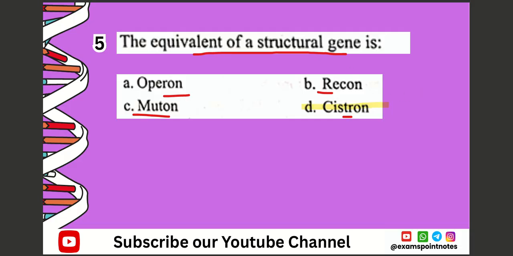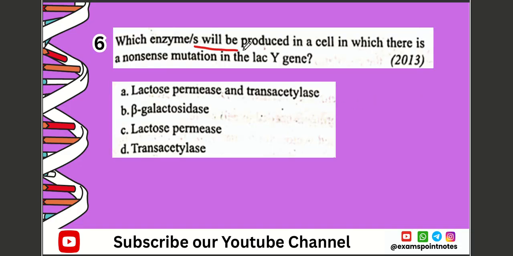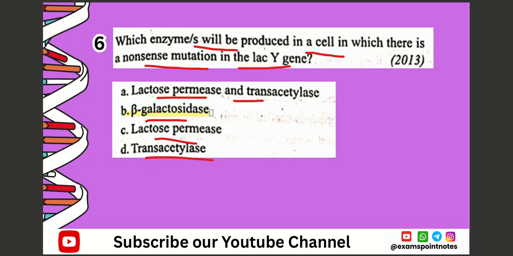Next question. Question number 6. Which enzymes will be produced in a cell in which there is a nonsense mutation in the lac Y gene? A. Lactose and transacetylase, B. Beta galactosidase, C. Lactose, D. Transacetylase. The correct option is option number B, which is beta galactosidase.